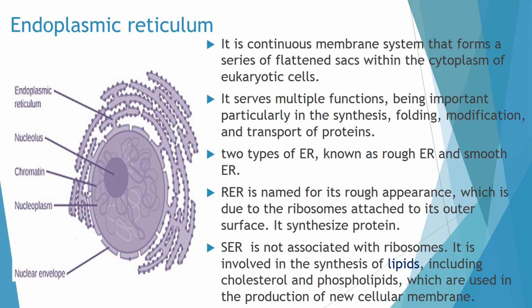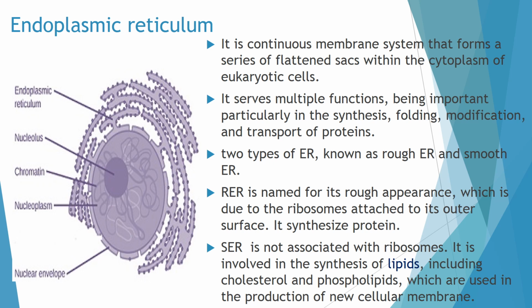If you are seeing the diagram, it is a nucleus and around the nucleus there is a membrane folding, and this folded system of the membrane which contains a series of flattened foldings, a sac-like structure, is called endoplasmic reticulum.